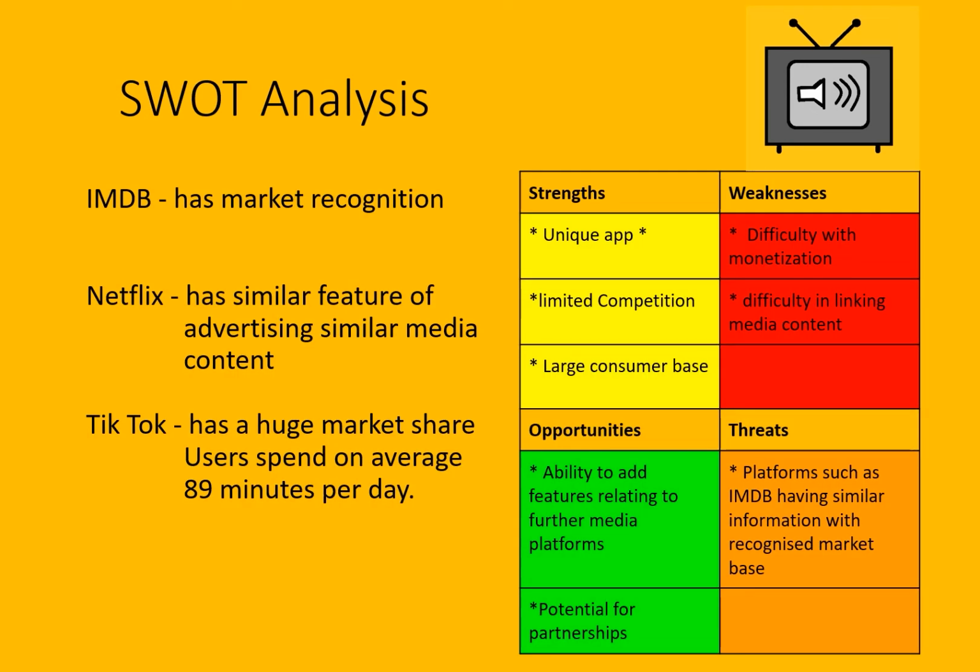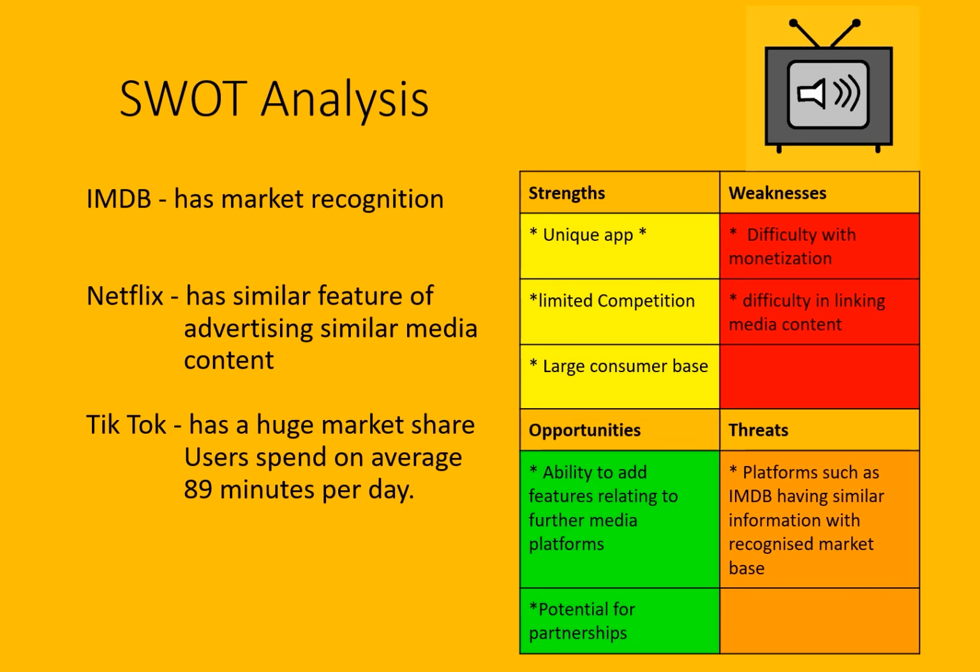Whilst Queenie has already discussed some of our competitor analysis, I want to discuss a little bit more about our point of difference to some of our competitors. We have identified 3 main competitors for our app: IMDb, Netflix, and TikTok. IMDb is a website that provides in-depth film knowledge to users. Whilst it does have the benefit of having a large market recognition, Catchphrase differs in the ease of identifying media, especially when the user isn't sure of what they're actually looking for.